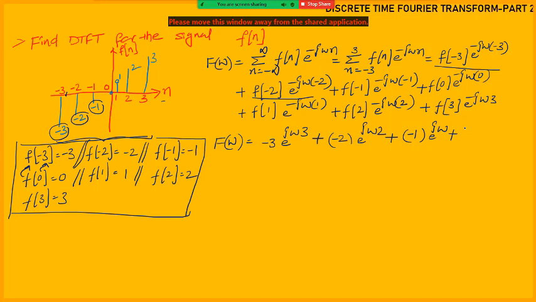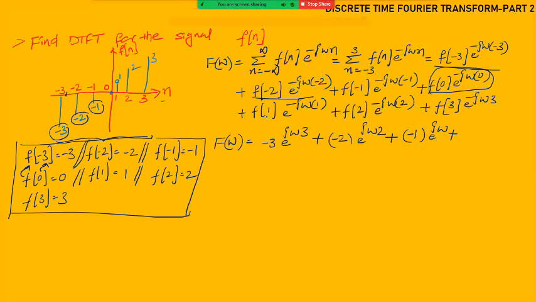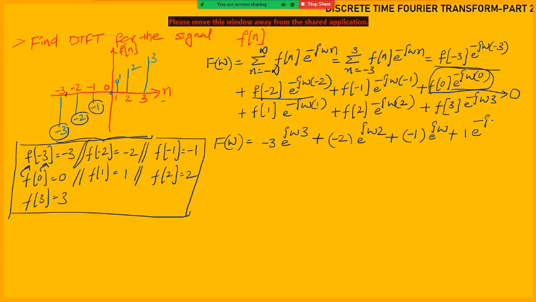F of 0 is 0, so no need to write this term because it is 0 already. Next, f of 1 is 1, so 1 into e power minus j omega. Next, f of 2 is 2, e power minus j omega 2, plus f of 3 is 3, e power minus j omega 3. Now, the same thing we did previously we have to apply.